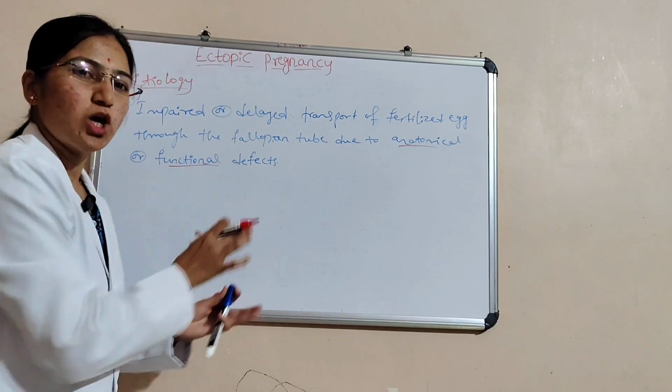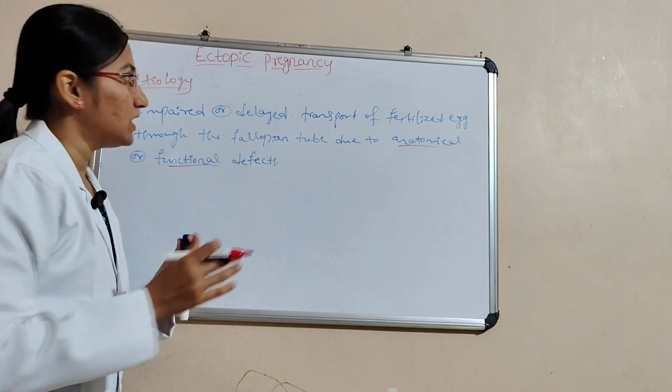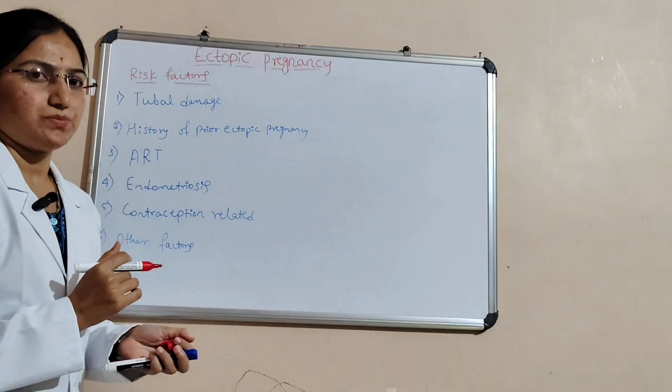This is the main etiology for ectopic pregnancy. Next we will see the risk factors.